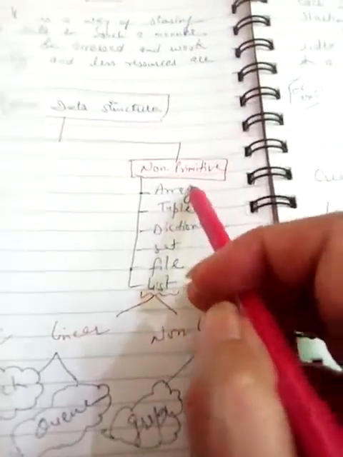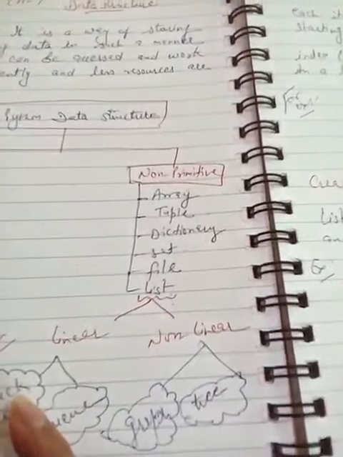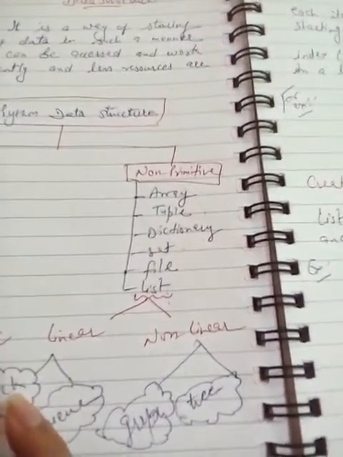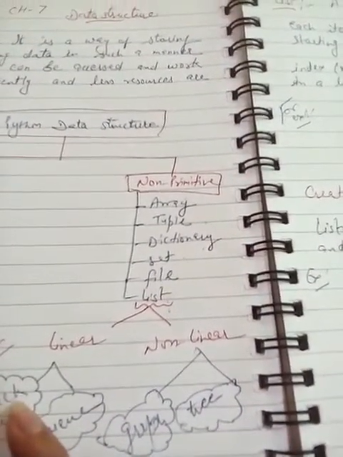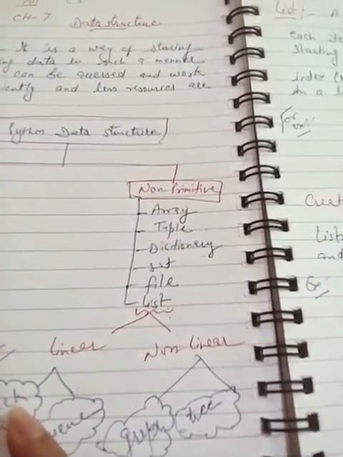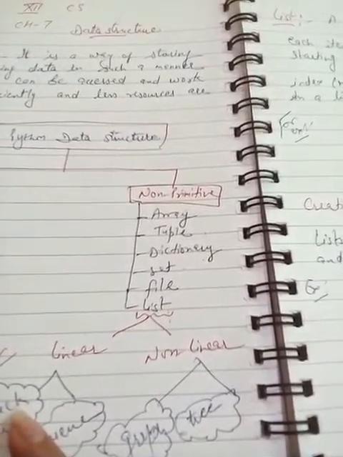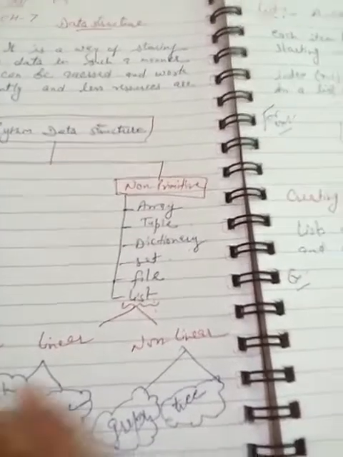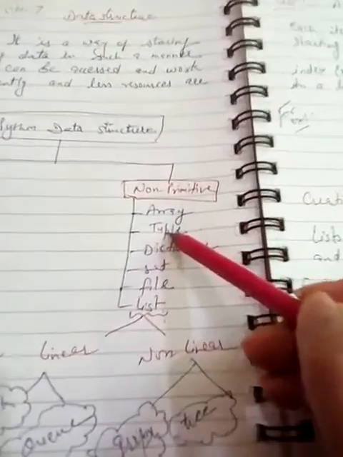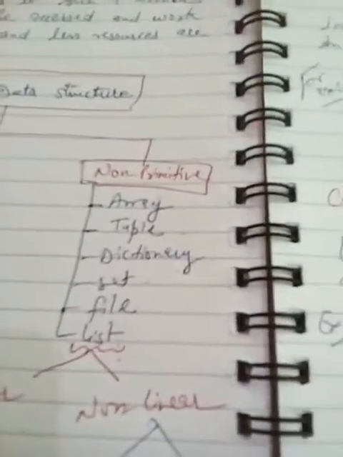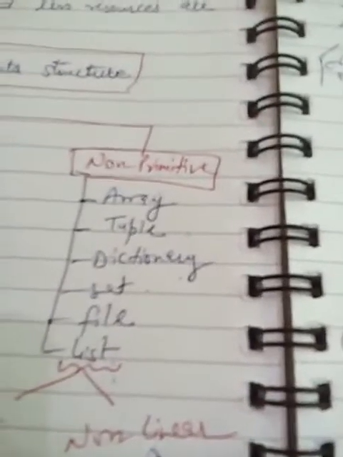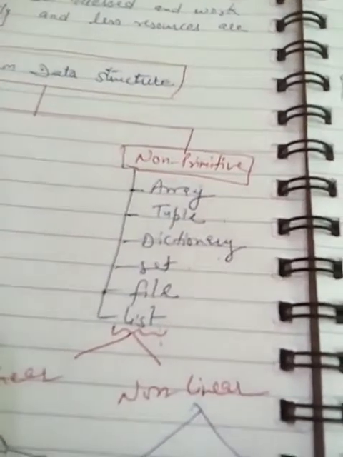For example, take the example of an array. An array is a collection of homogeneous elements, where the data types would be the same, and it can be string, integer, floating point, whatever you can take. Again, a tuple is a collection of different data type elements. You can take strings, integers, floating points, whatever you want, in just a single tuple enclosed with opening parenthesis.